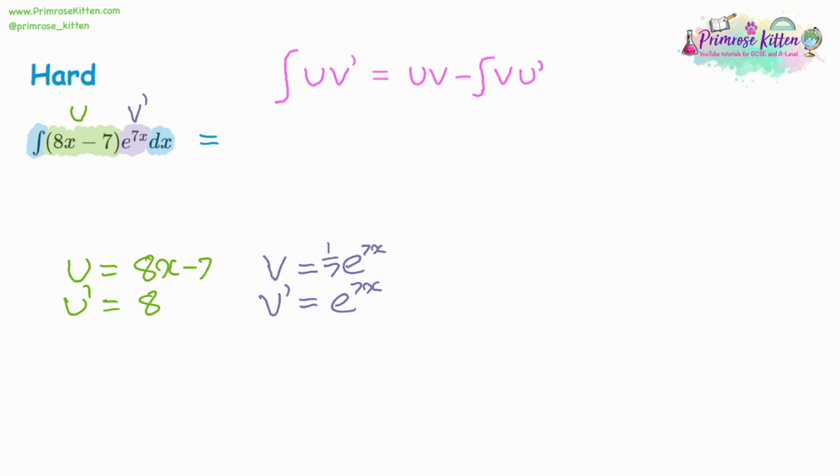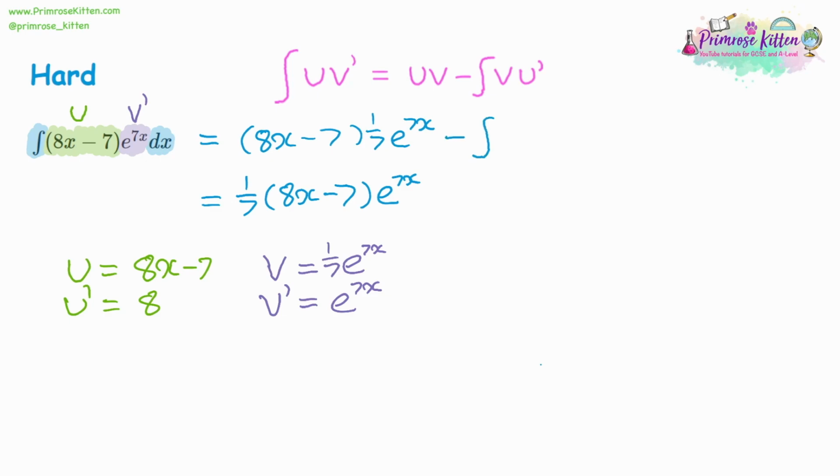So we can substitute u times v. u is 8x minus 7, and v is a 7th of e to the 7x. So you might just want to rearrange that and put the 7th first. And just watch it, you can divide through by 7 with a bracket. You can't for this, you can divide 7 by 7, but not the 8. So it's probably easier to leave it as it is. Then we're taking away the integral.